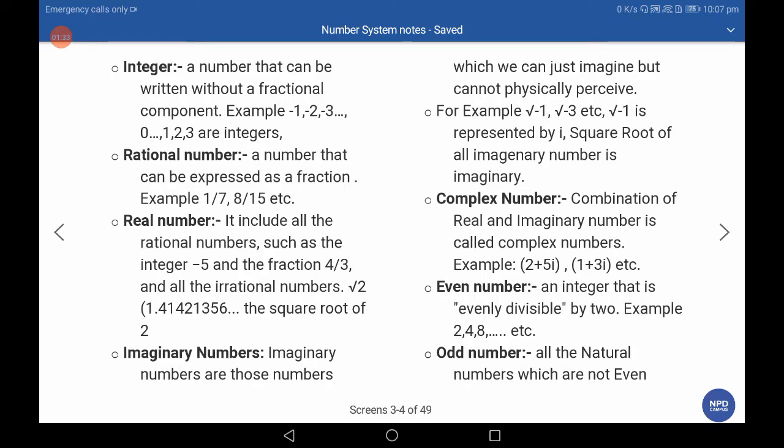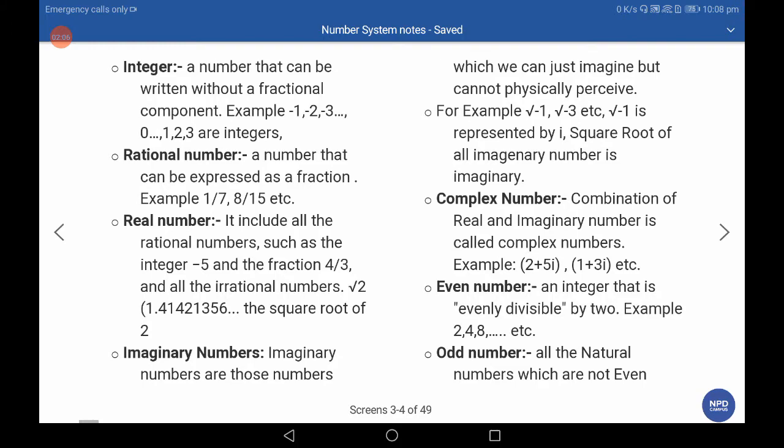Imaginary numbers are those numbers which can be imagined but cannot be physically represented. Root of minus 1 is imaginary and it is represented by i. Square root of all negative numbers is imaginary. A combination of real and imaginary number is called a complex number. Imaginary and complex numbers are not included in the aptitude section, but we clear them.